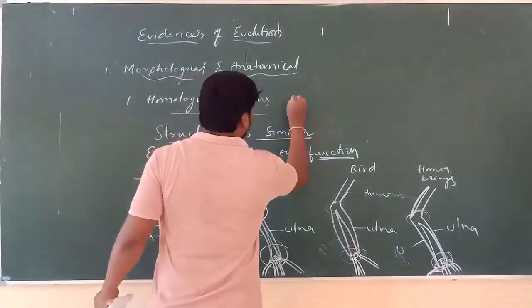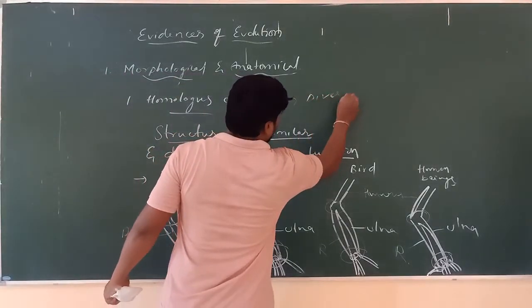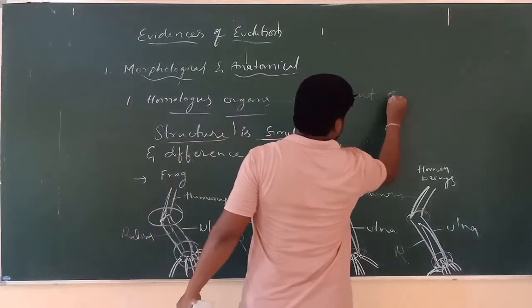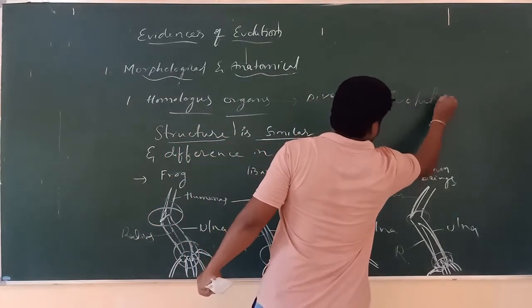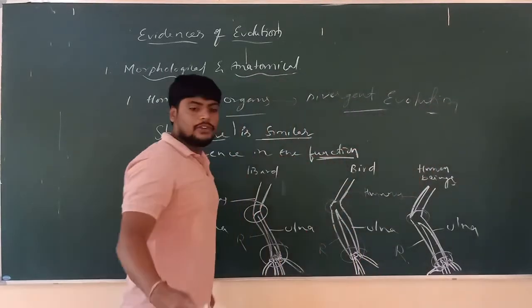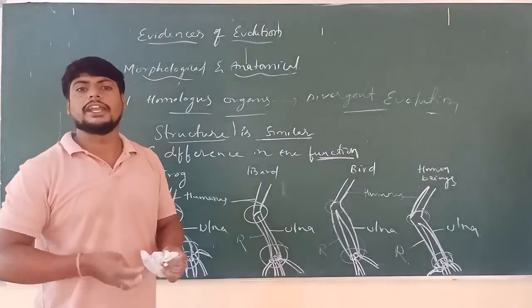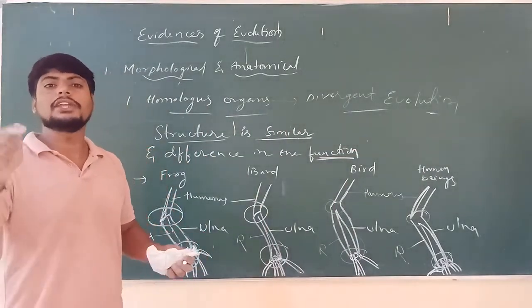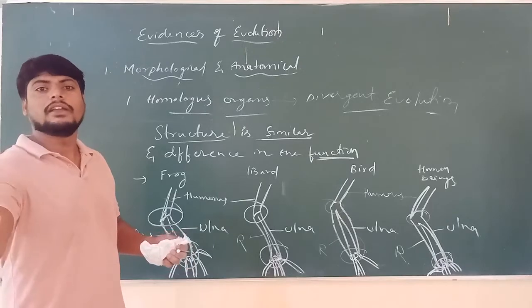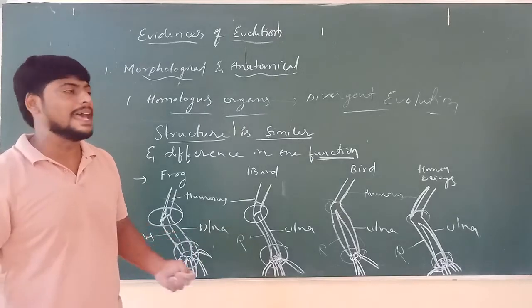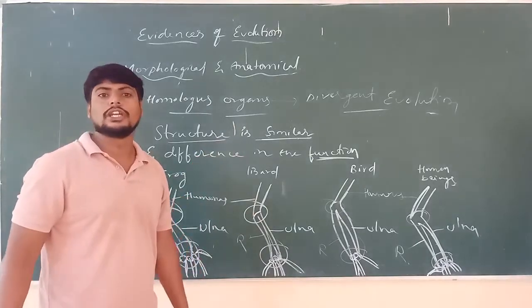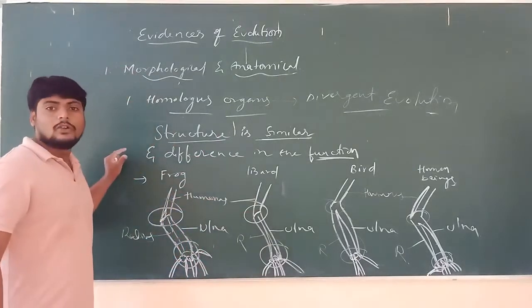What type of evolution is it called? Divergent evolution. So what does divergent evolution mean? The origin is taken from similarity in structure and origin, showing variation in function. That is the evolution which we call divergent evolution. This is the homologous organ.